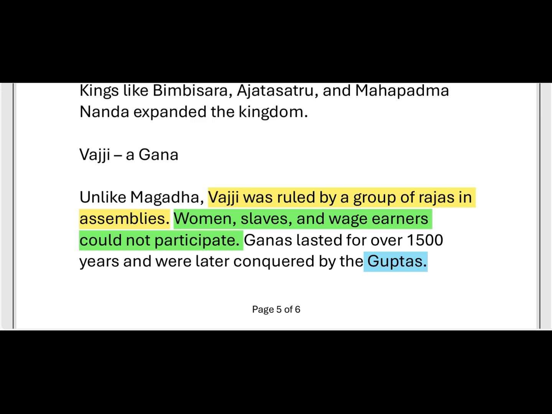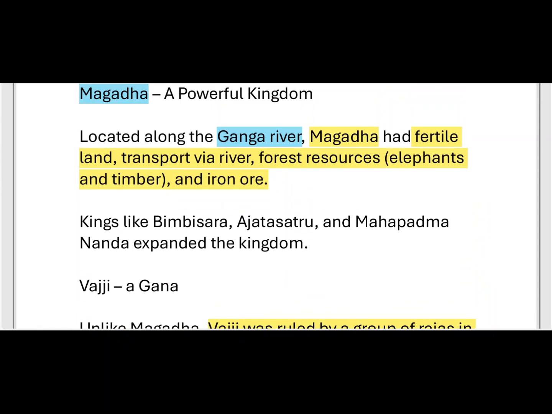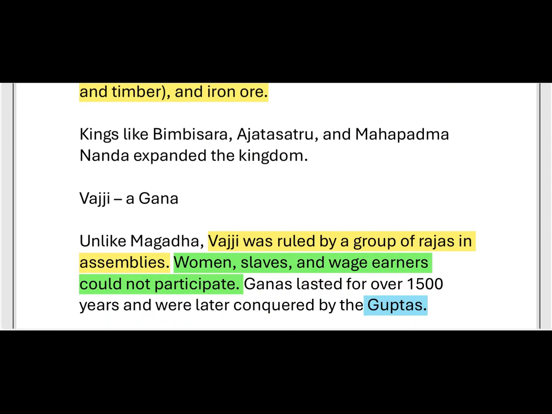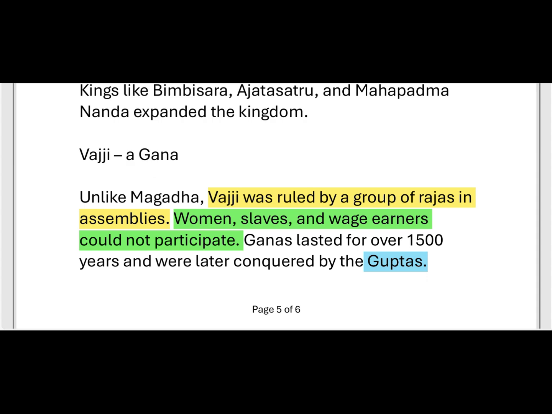Here, Gana means, as we discussed previously, a group of equal status. That means there is no inequality among the people in those assemblies. The people are all equal. They can take decisions equally without hesitating. This Gana existed over a period of 1500 years, and later it was conquered by the Guptas. After the Guptas defeated these Ganas, the Ganas came to an end.